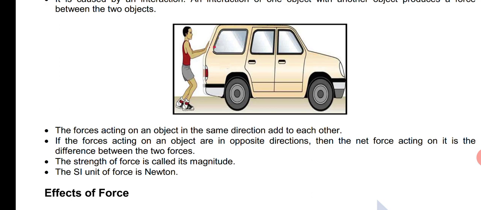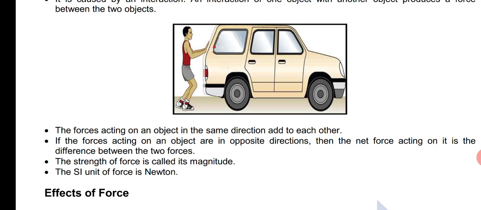If you are applying 10 Newton in the same direction and your friend is applying 20 Newton in the same direction, then the net force acting on the car will be 30 Newton. Clear? Forces applied in the same direction add up.